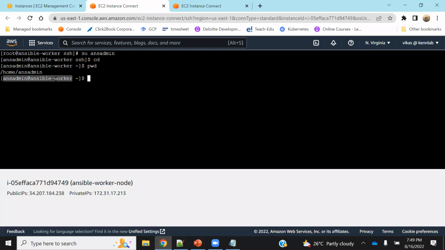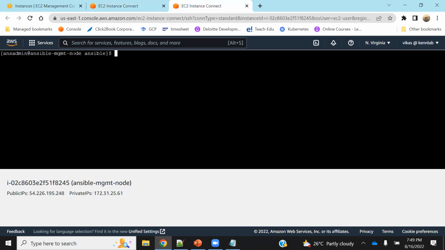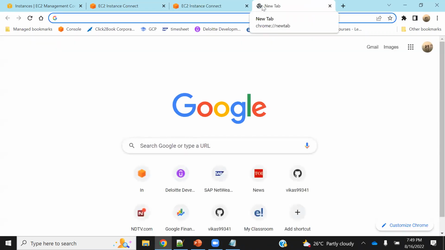Or let me say on your laptop, I ask you to make a folder and write some code there. What will you do? First, you will log into your machine, then go to that folder and write everything. But now I am sitting on my Ansible management node, and from here only I will do everything. What do I mean by everything? Let me show you a few things.